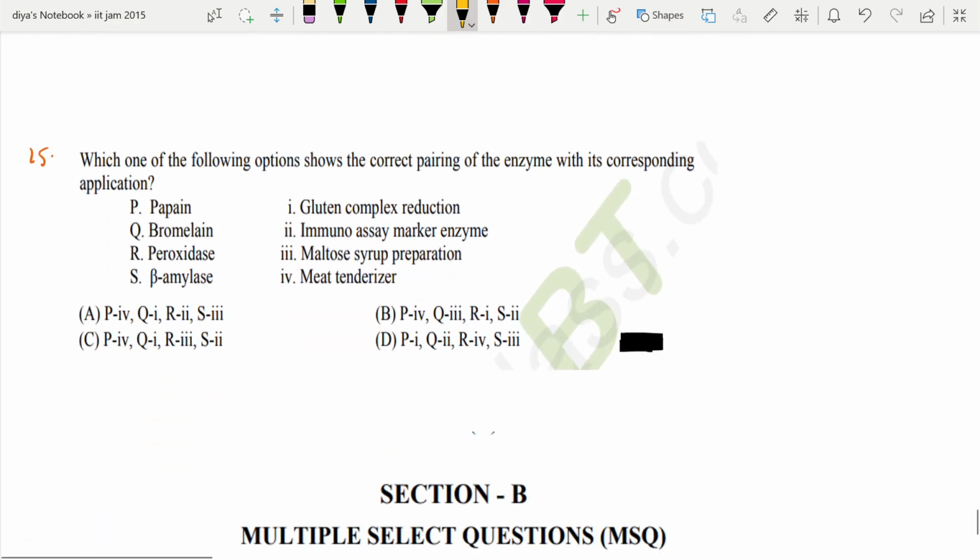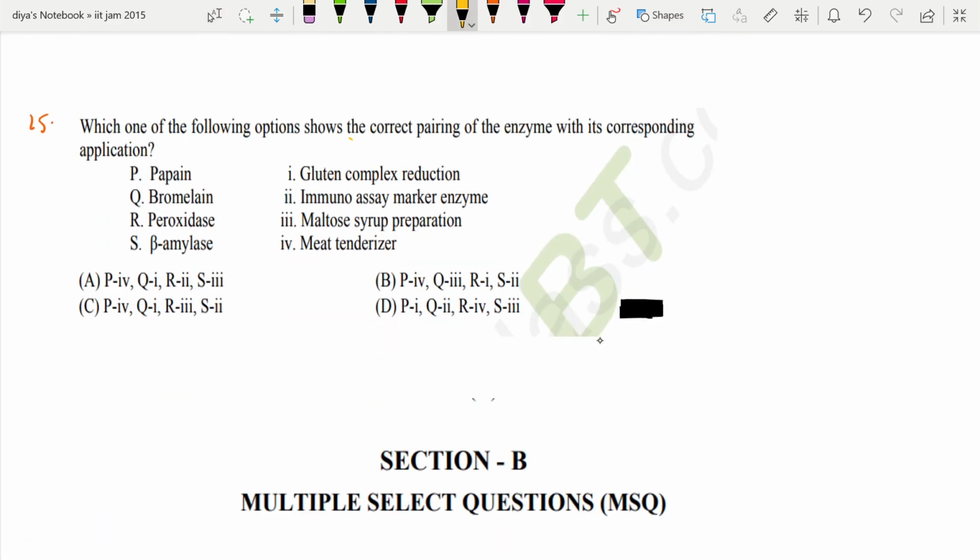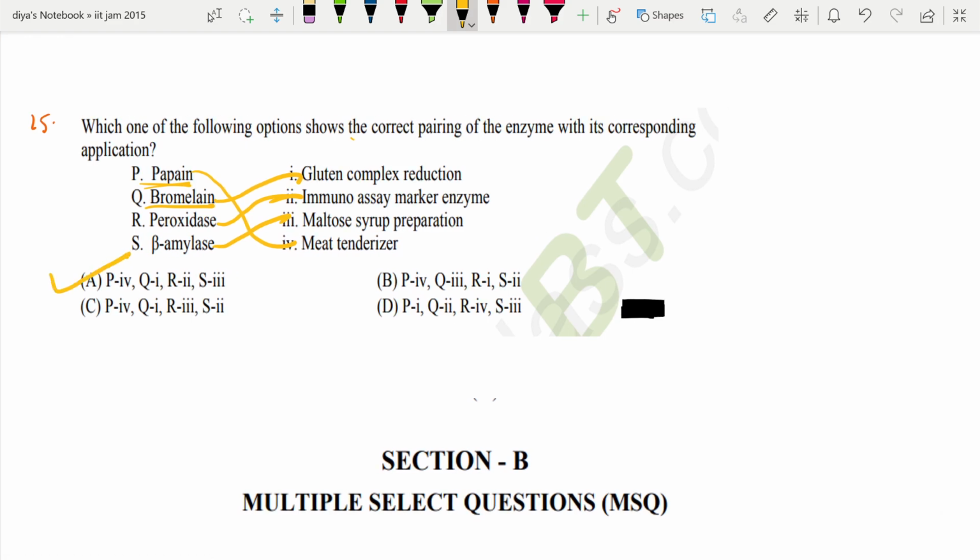Okay, next question. Which one of the following options shows the correct pairing of enzyme with its corresponding application? Papain is a meat tenderizer. Bromelain is responsible for gluten complex reduction. Peroxidase is an immunoassay marker enzyme. And beta amylase is helpful in the preparation of maltose syrup. So A is the correct option here.